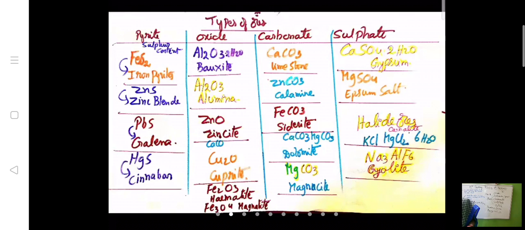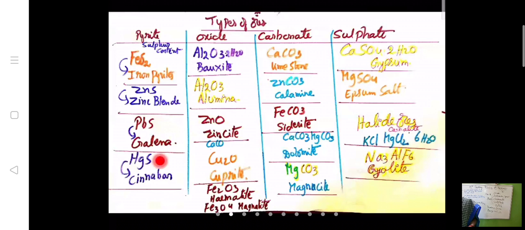Are you able to follow? See, iron will be extracted even from iron pyrites. In that also iron content will be there. In iron sulfide, FeS2, one atom of iron will be there. If you take zinc sulfide, in that one atom of zinc you can get. If you take galena, the lead will be the main metal. You can get the metal. Mercury is there in cinnabar ore. Ore name is cinnabar. Is it clear?